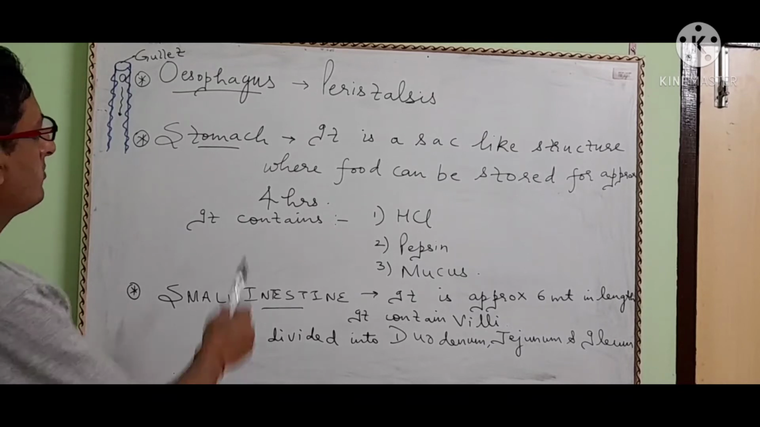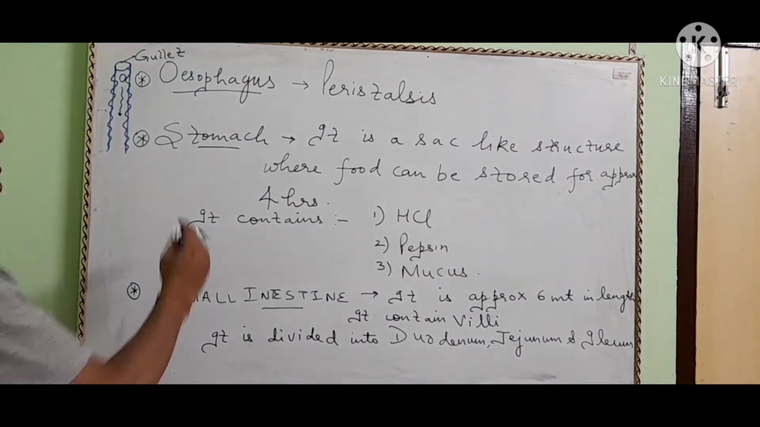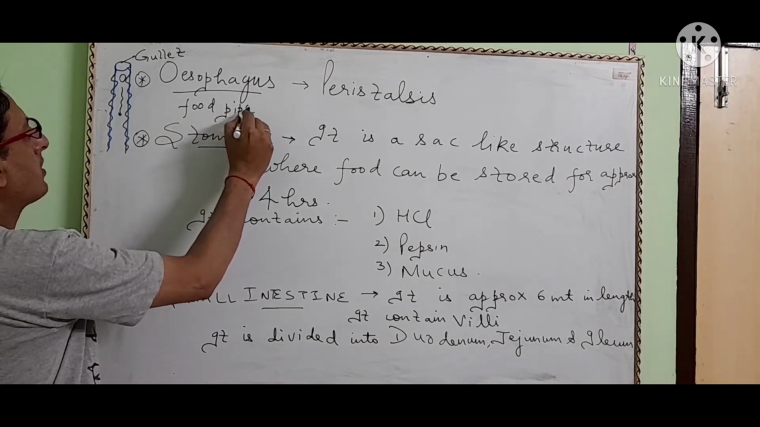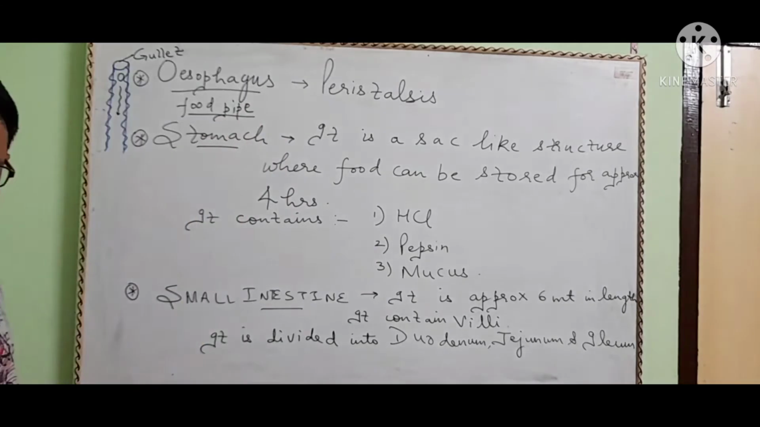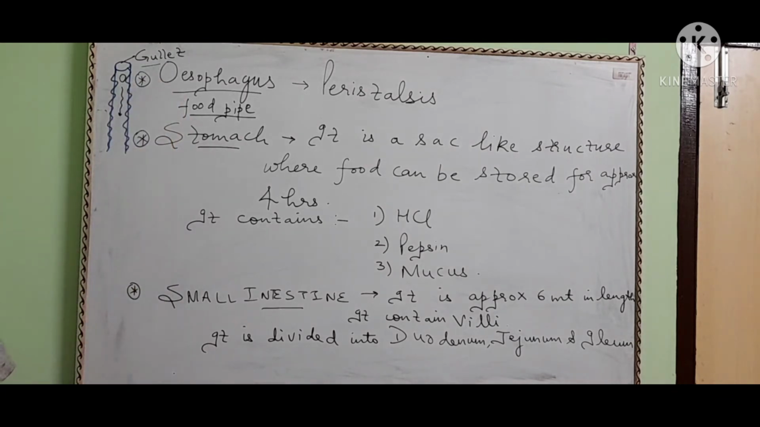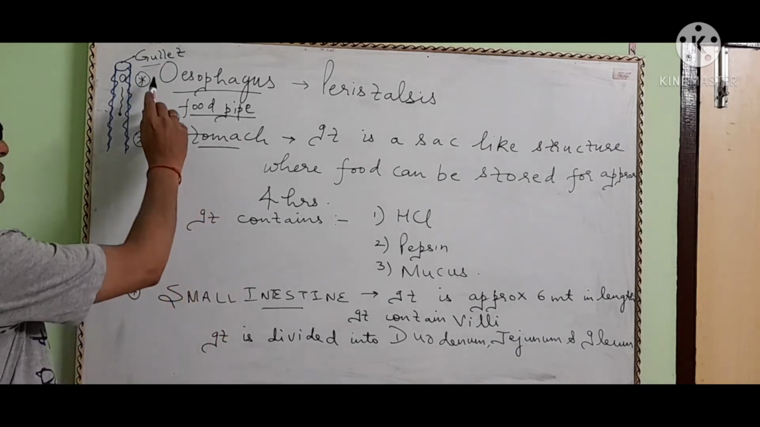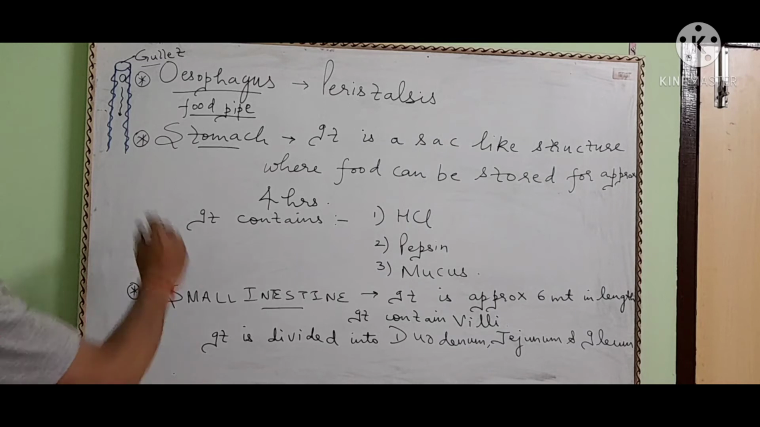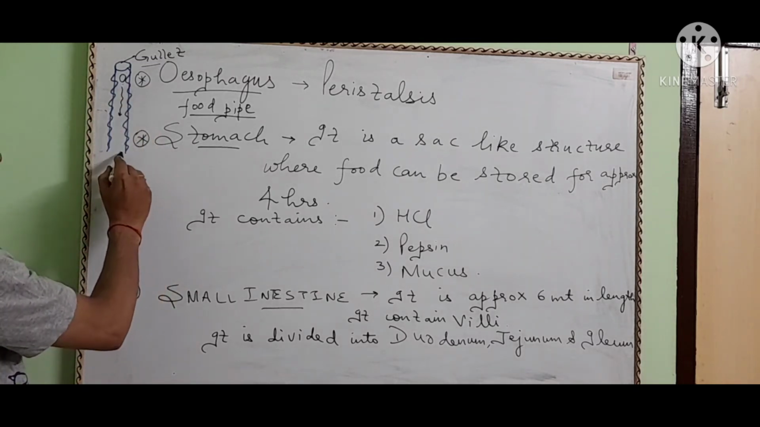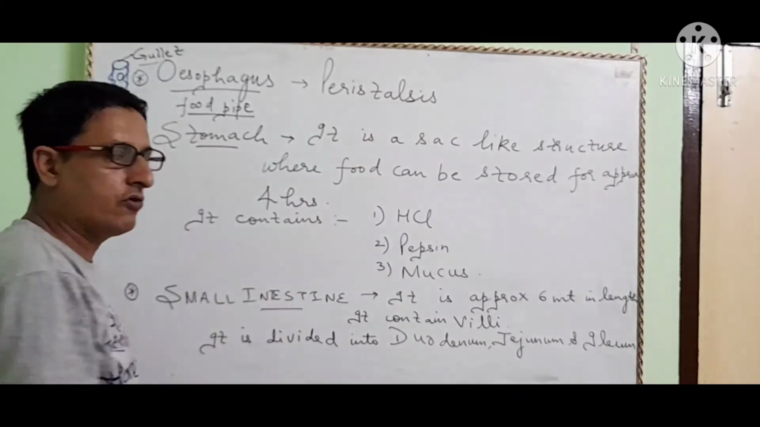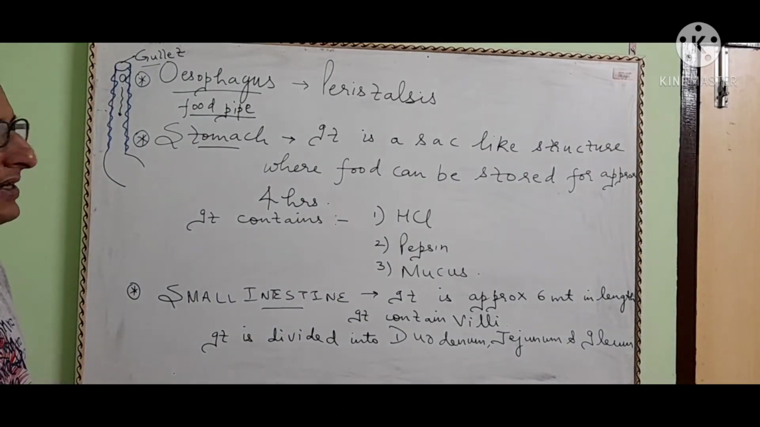Okay children, now comes the esophagus. That is also called the food pipe. In the esophagus, peristalsis takes place. But before that, you should know the opening of the esophagus is called the gullet. In the wall of the esophagus, rhythmic movements take place. These rhythmic movements allow food to enter into the stomach. These rhythmic movements which occur in the wall of the esophagus, which allow food to enter into the stomach, are called peristalsis.